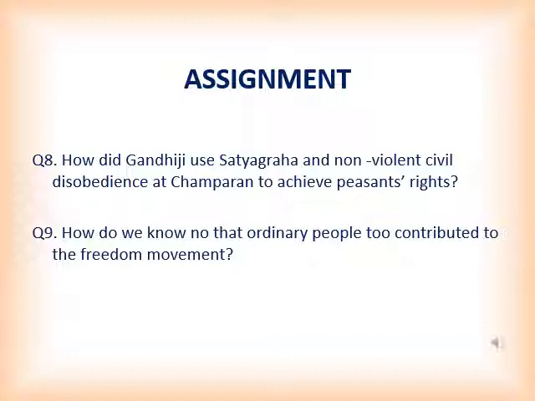The next question is, how do we know that ordinary people too contributed to the freedom movement? When you start reading the story, you will come to know that it was Professor J.B. Kripalani of Arts College in Muzaffarpur who had come to the station at midnight with a large body of students on April 15, 1917 to receive Gandhiji.